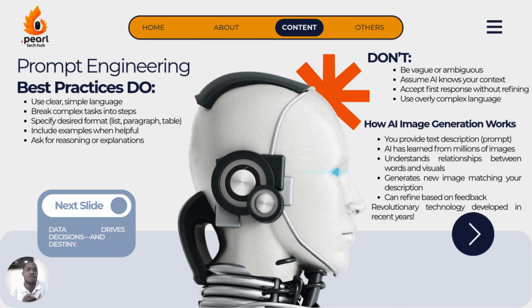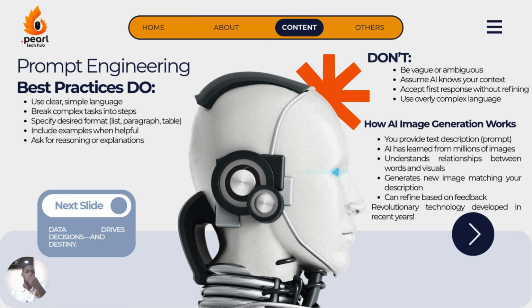Best prompt engineering, the do's and the don'ts. These are things we have already explained from the previous slide. Things like being clear and using simple language. You break complex tasks into simple steps so it can work step by step. Also, some large language models cannot take up a lot of tasks. It works best if the task is at a limited level, so you can give it in bits.